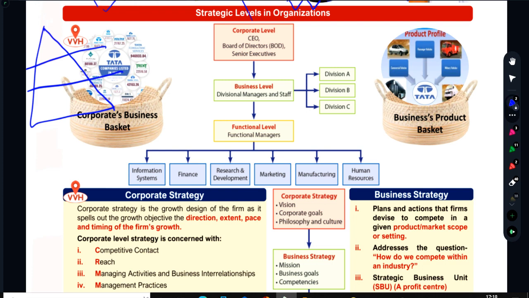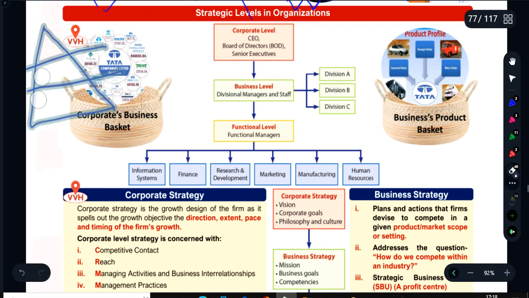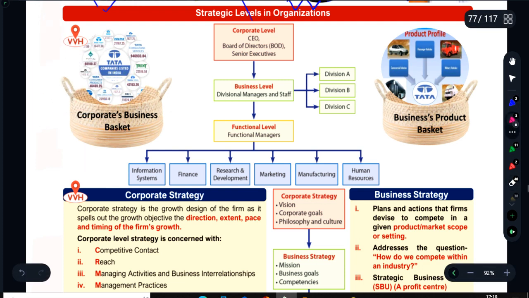Second is managerial level, and third is lower level, supervisory level, etc. I'm not talking about this over here. What I am talking about here is strategic levels in the organization, because gradually organizations started becoming bigger and bigger.